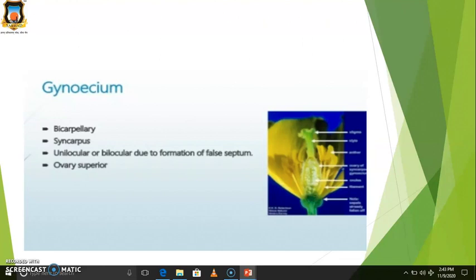Then the ovary is superior. This is the flower and this is the thalamus cup, and the ovary is present above the thalamus cup. The calyx and corolla are below the ovary, and this position is called superior ovary or hypogynous.